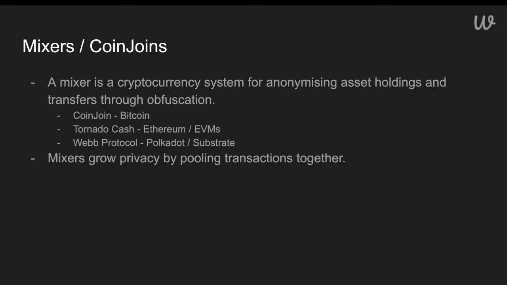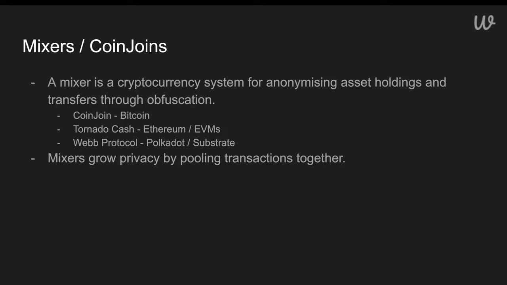You might be familiar with the coin join transaction on Bitcoin or Tornado Cash protocol on Ethereum, or hopefully you might become more familiar with Webb Protocol in the future, which is one of the first mixers built for Polkadot, and the first zero-knowledge based bridge between different types of networks in this same family.